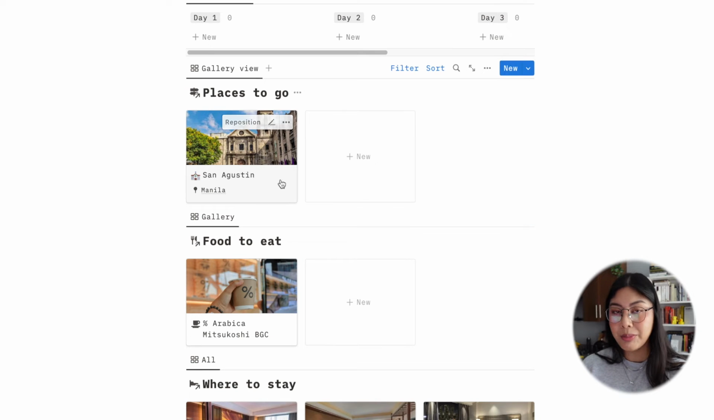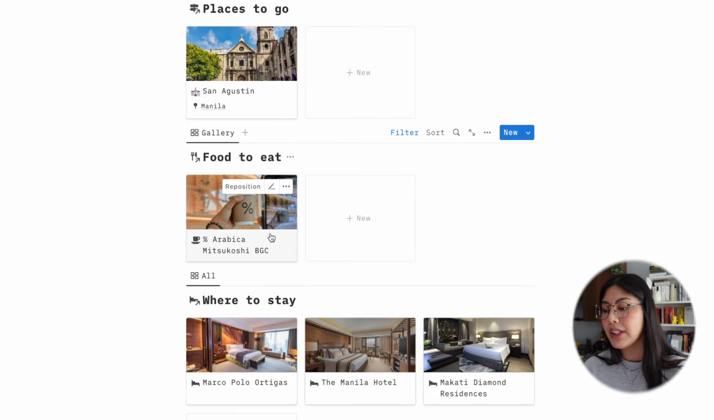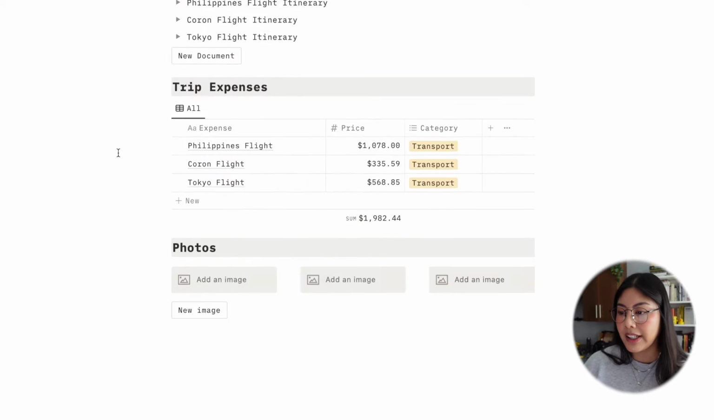I have one place to go. I haven't really filled this out yet, but I also have food to eat. This is a cafe that we really want to go to, and then we also have where to stay, and these were the places that I was looking at to stay.